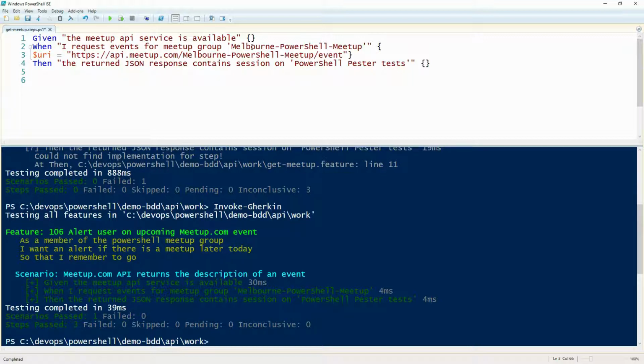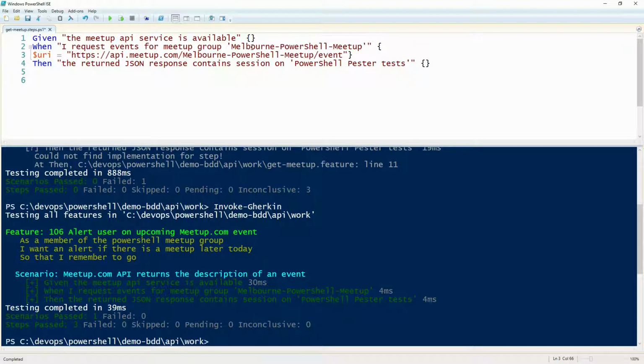Now, if I wanted to invoke this web request, what does Pedro need to type? Invoke web request? Is there one for a REST API?